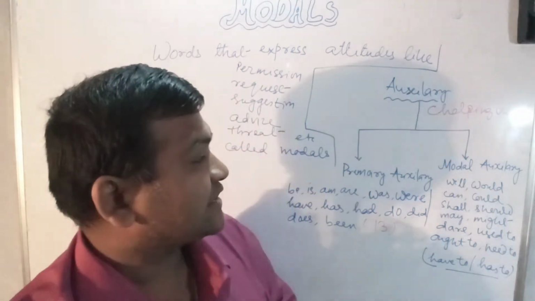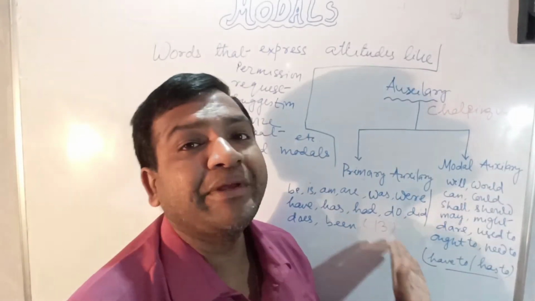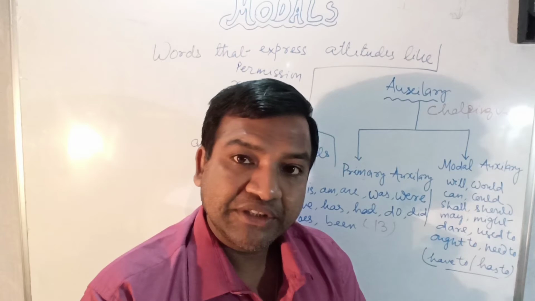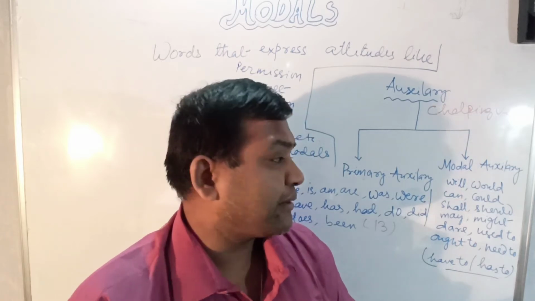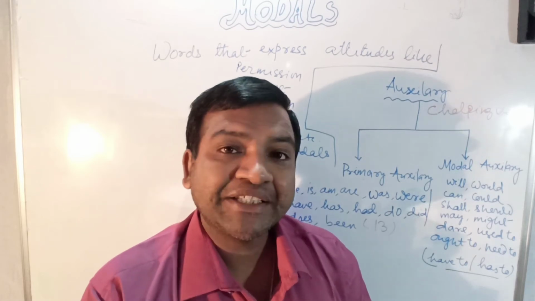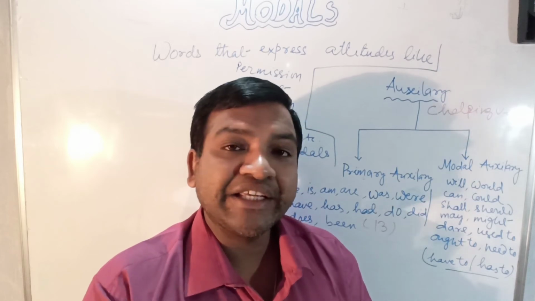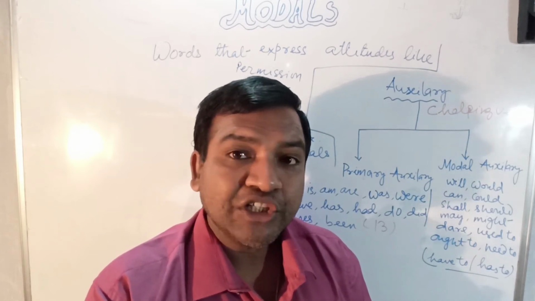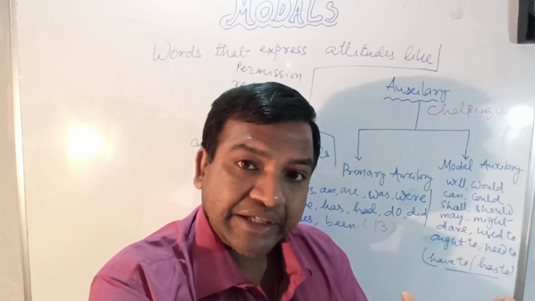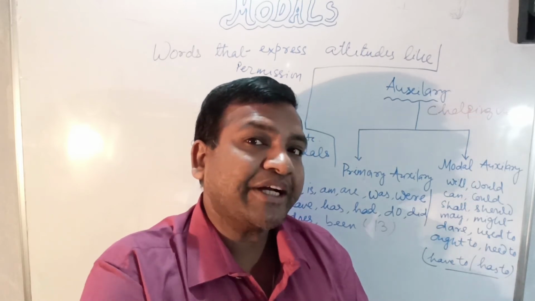So they are called modal auxiliary and primary auxiliary. Primary auxiliary helps the main verb to be activated. As I have told, if I say "he going" or "he writing", this is not correct. Unless we are using a primary auxiliary there, we cannot activate the main verb.